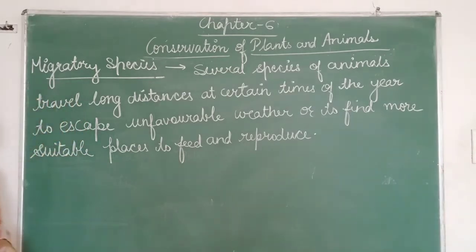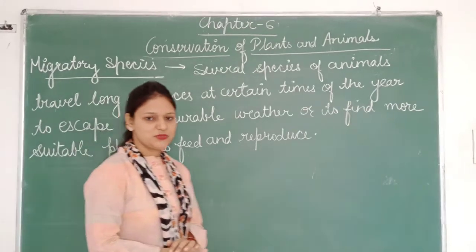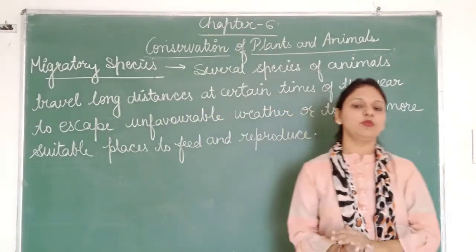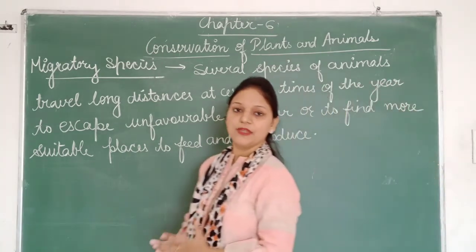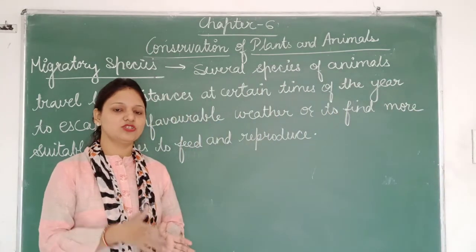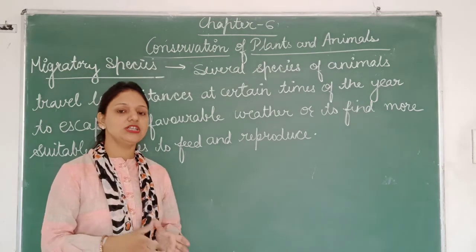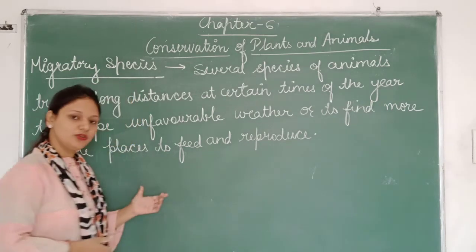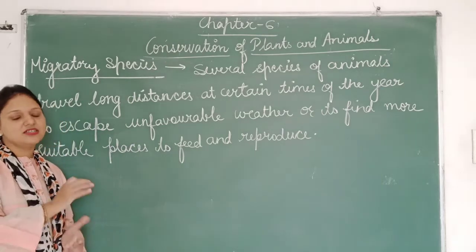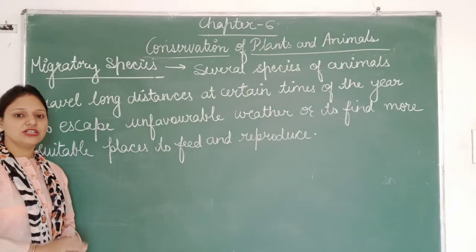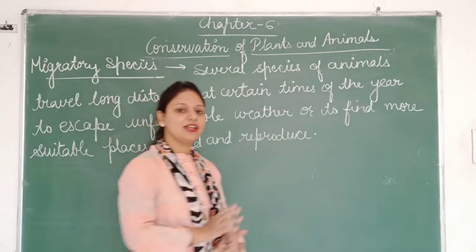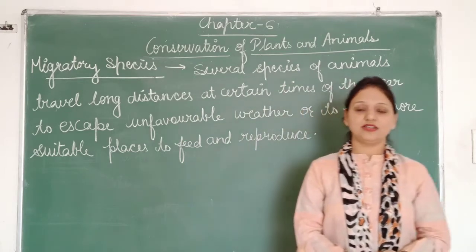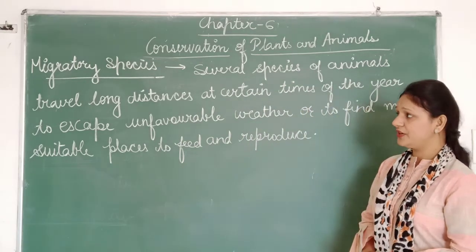Students, now let's move towards another topic, that is migratory species. Before understanding migratory species, we need to understand two important terms, that is flora and fauna. Now let us understand what flora is. The variety of plants or the species of plants found in a particular area are known as flora. And the animals found in a particular area are known as fauna. So the plants of a particular area are flora and the animals of a particular area are known as the fauna of that biodiversity.